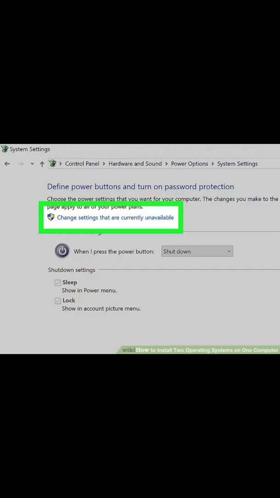Click the Windows Start menu, type Control Panel, and click the Control Panel icon. Type Power Options in the search bar in the upper right corner. Choose what the power button does. Click Change settings that are currently unavailable. Make sure the box that says Turn on fast startup (recommended) at the bottom is not checked. Click Save changes.